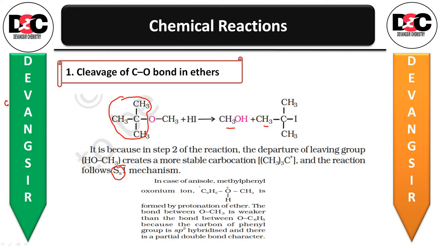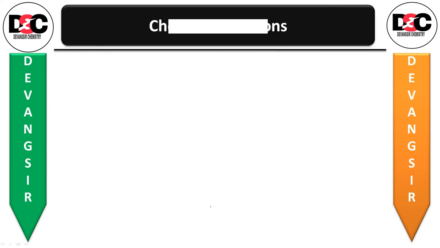In case of anisole, methyl phenyl oxonium ion, that is C6H5O+HCH3, is formed by protonation of ether. The alkyl bond OCH3 is weaker than the bond between the OC6H5 because the carbon of the phenyl group is sp2 hybridized and there is a partial double bond character. That point we have already done. Okay. Therefore,